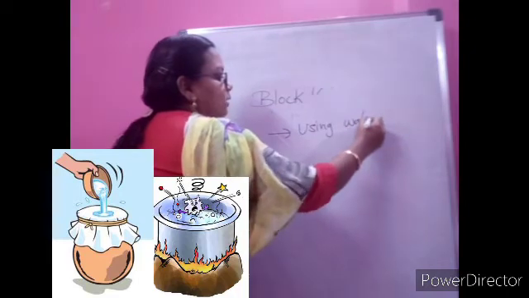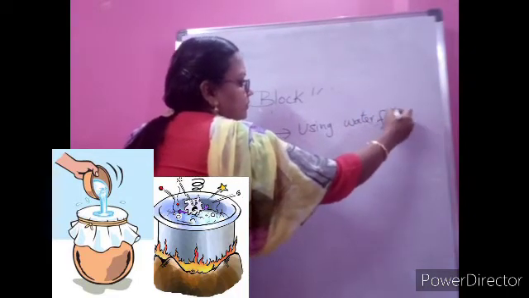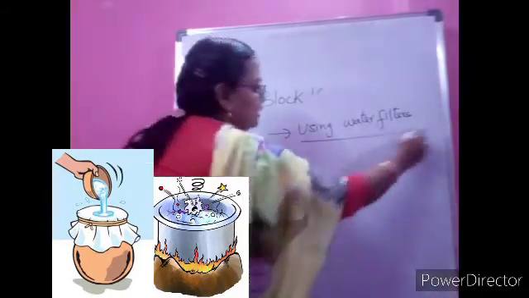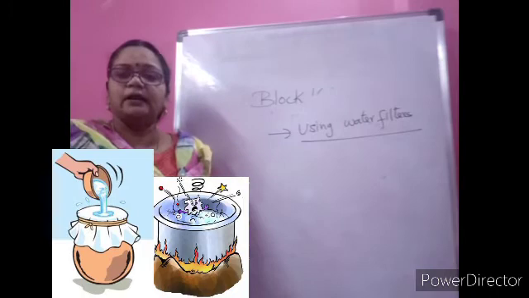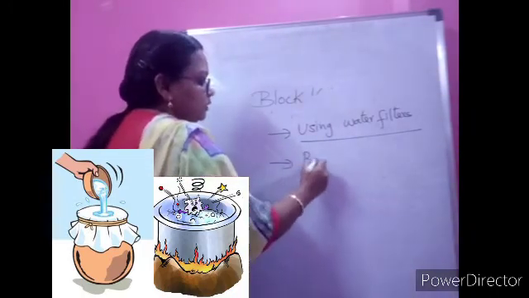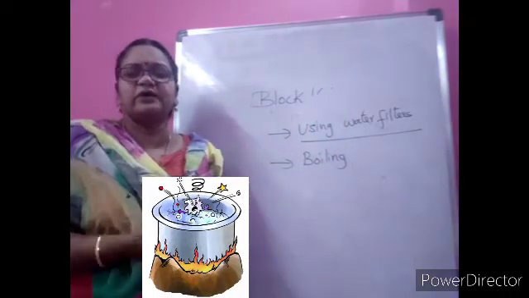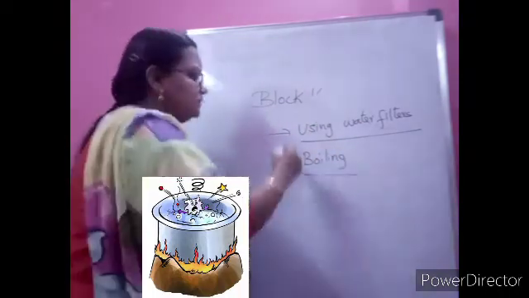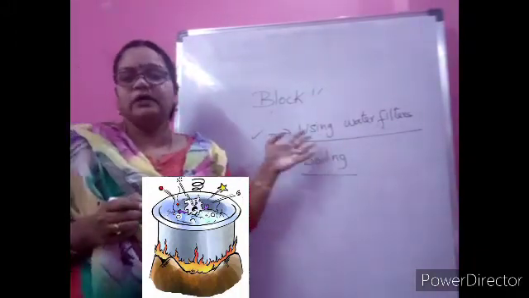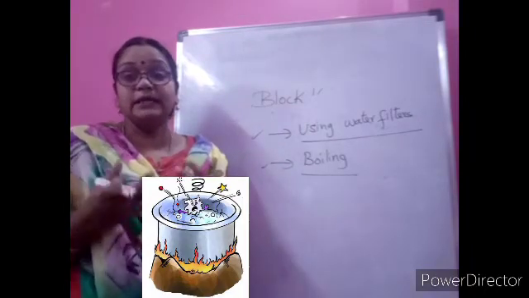It may be RO, which has reverse osmosis and all. That is that type of water filter, or a simple water filter with candle, or they may be using the method called boiling. They will just boil it. So water filters may be of different types, and we may definitely use these two. We will follow either boiling or using water filters to get clean drinking water.